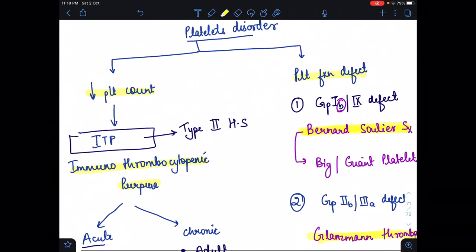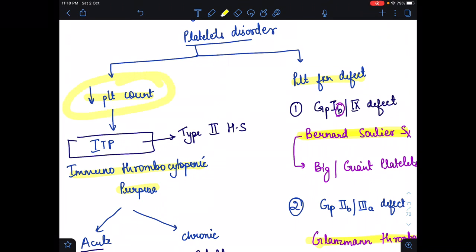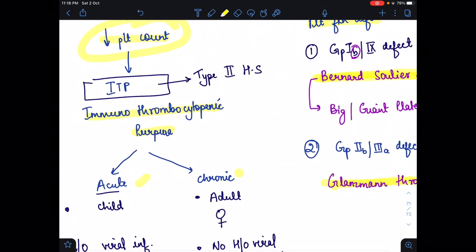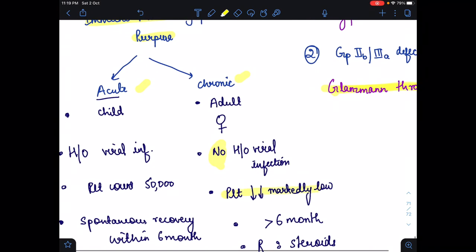So this is about the platelet disorder, which is due to defective platelet function or due to decrease of platelet count. Platelet count will be decreased when the reason is ITP, immune thrombocytopenic purpura. It is of two types, acute and chronic. Acute occurs in the child, while the chronic one appears in the adult. In the chronic one there is no history of viral infection, and platelet count is markedly low.